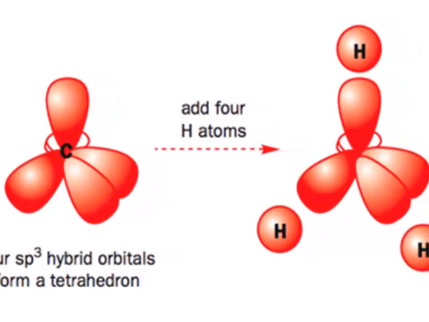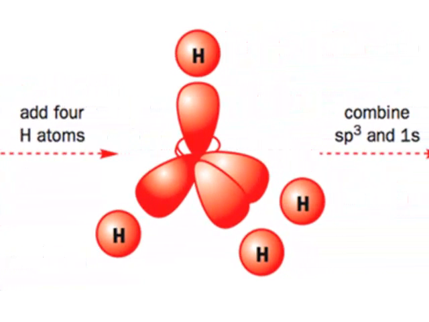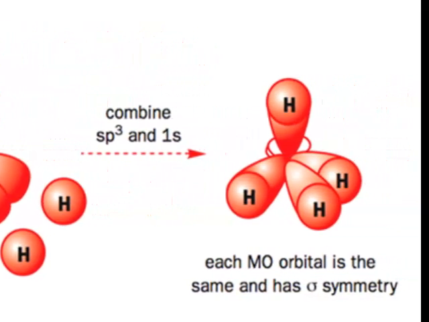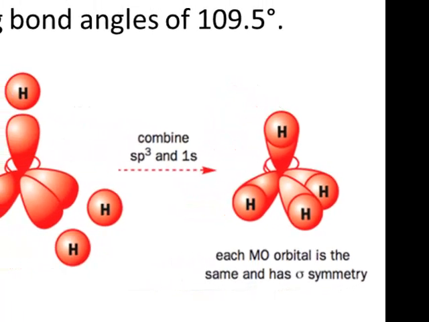When we bring in hydrogens, so that you can have end-to-end overlap between a hydrogen and one of those hybrid orbitals, what results is, over here on the right, as we can see, the methane molecule with 4 sigma bonds.